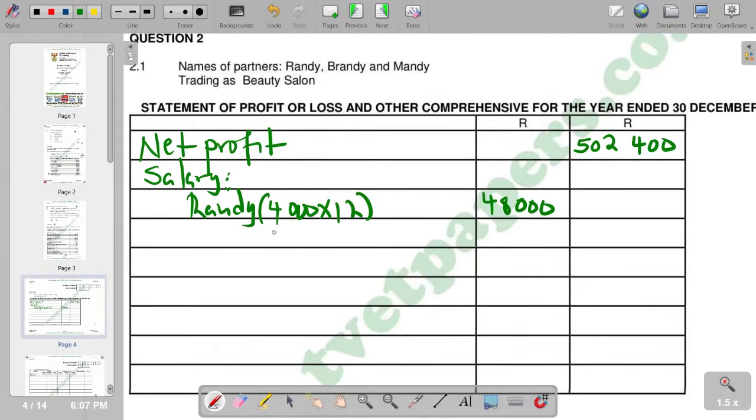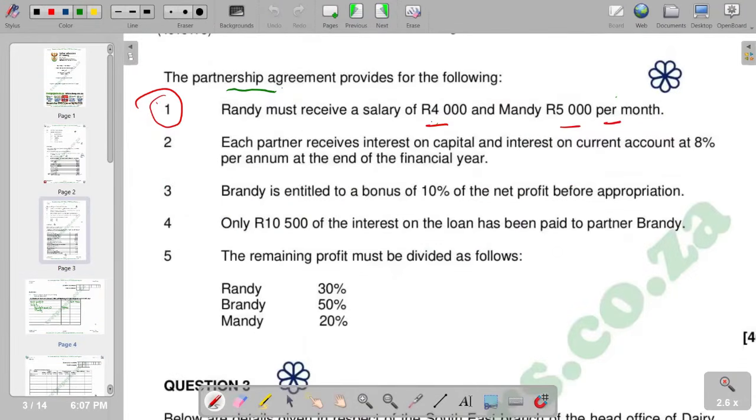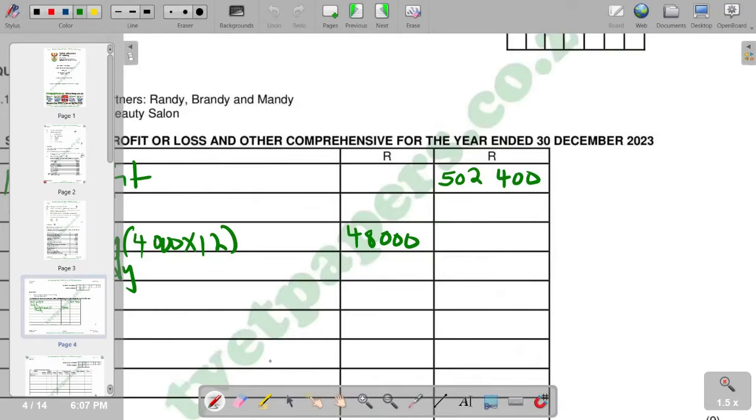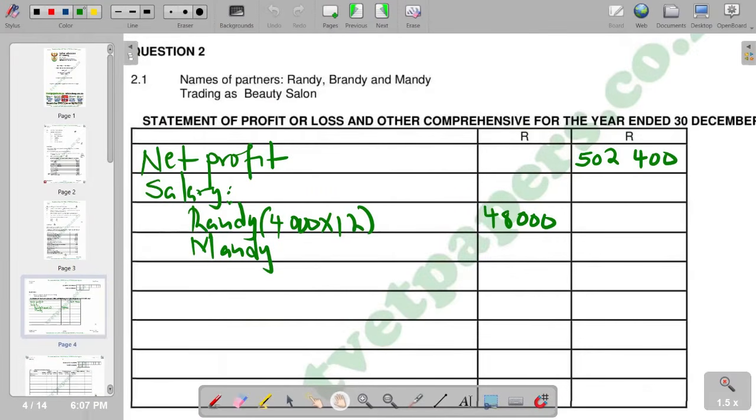In terms of Mandy as the other partner, we check again in our partnership agreement, which says 5,000 per month. So you say 5,000 times 12. We multiply like that, and we get our answer, which is 60,000.